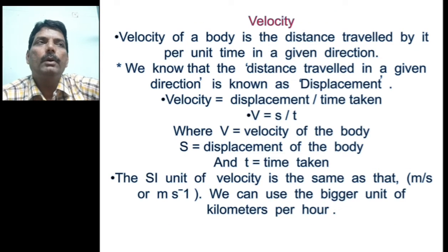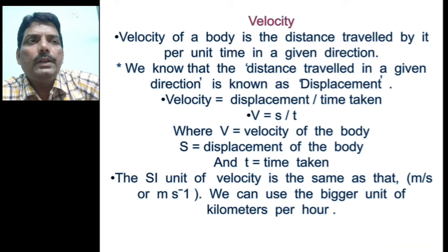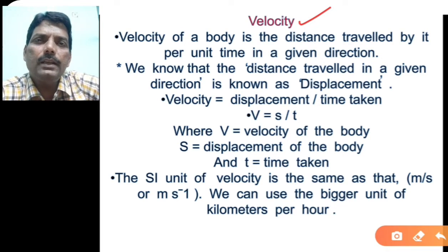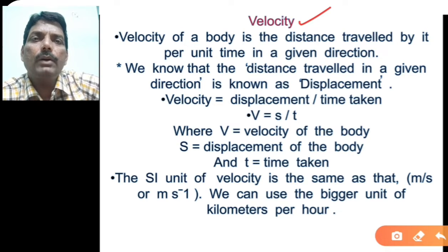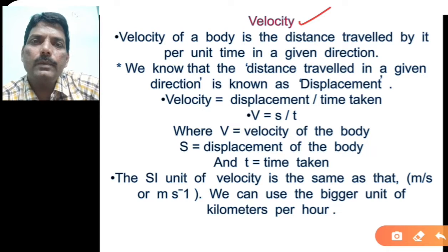Next thing is the velocity. Now this is also a new concept for you. Speed you are already somewhat aware of. Now the velocity. There is a little bit of difference between speed and velocity. What is that difference? When the object is moving from one point to another point, or one town to another town, or one city to another city, then we are not considering the direction.